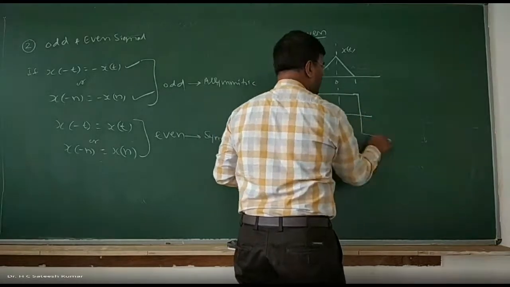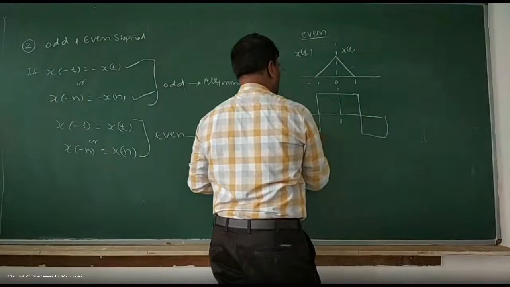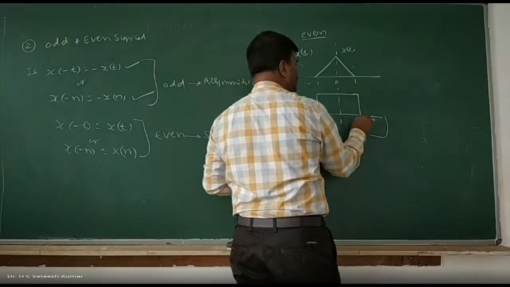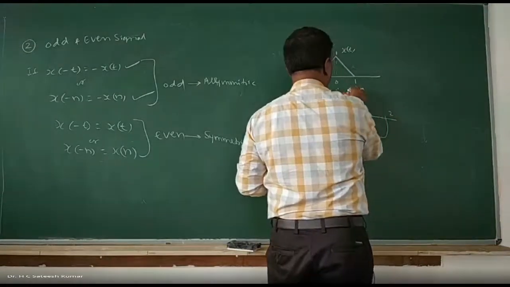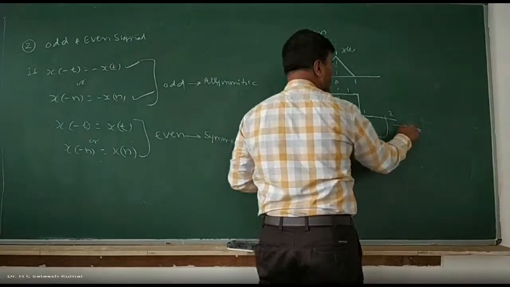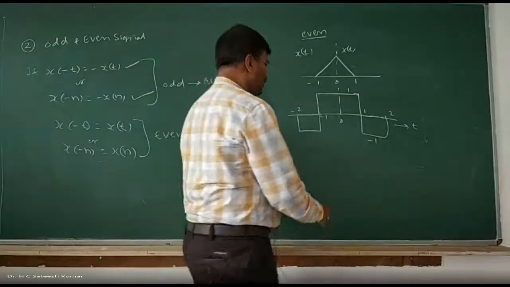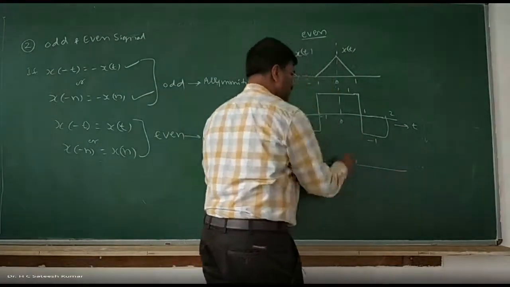Or you can take it this way. Whatever is there on the left hand side, 0, -1, -2, 0, 1, 2, and amplitude may be 1, this may be -1, with the time axis. So these are the even signals. And you can give the discrete examples also.